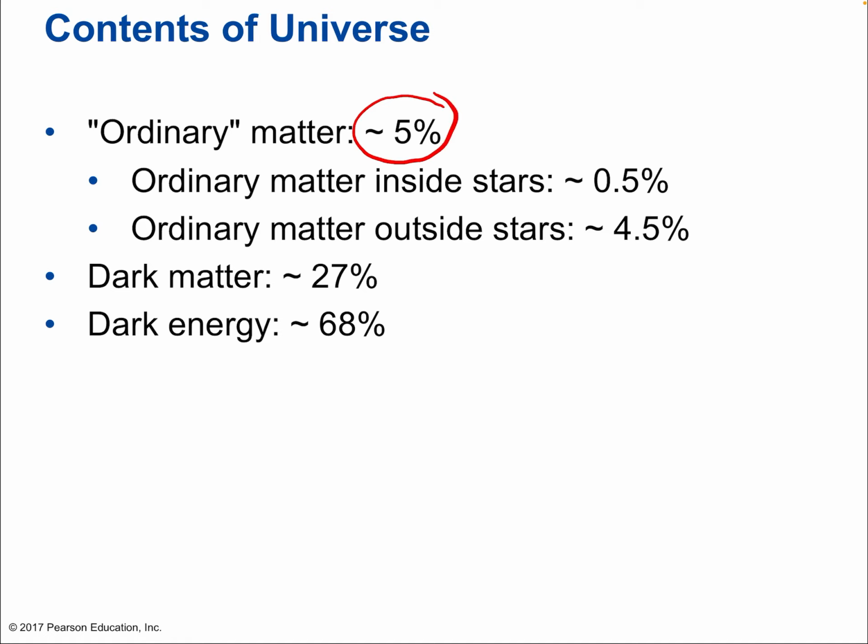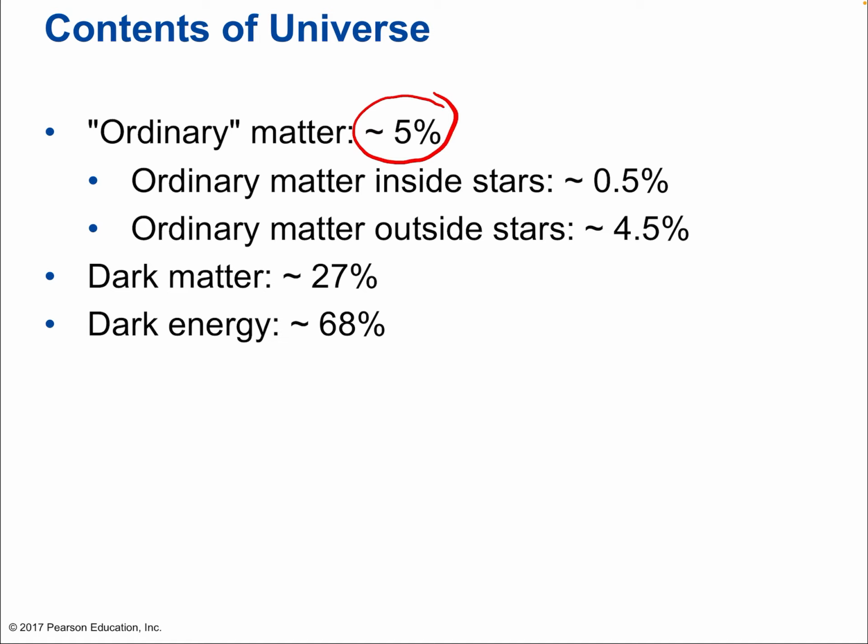So the universe is mostly not ordinary matter. This is mind-boggling, because first of all, the universe is so vast, hundreds of billions of galaxies, and then the fact that it's only 5% of the universe means there's 95% of the universe which is not made out of anything on the periodic table.